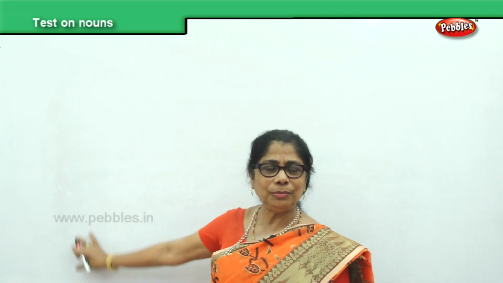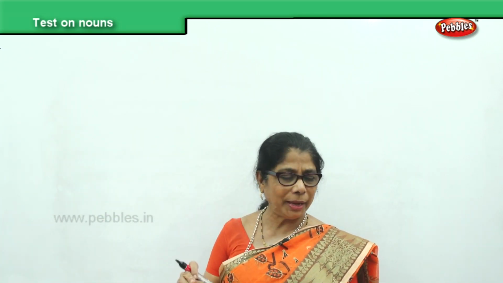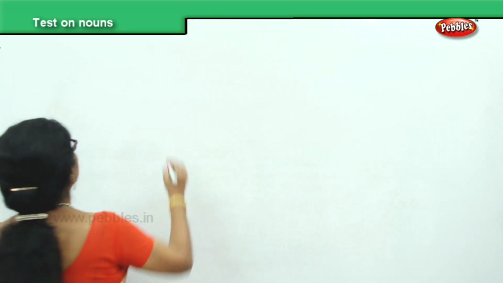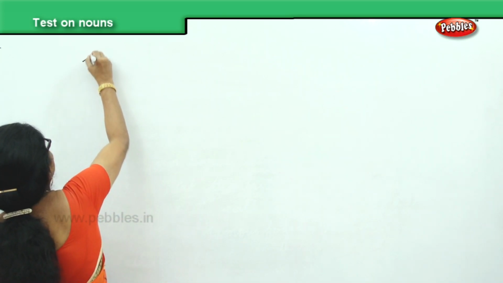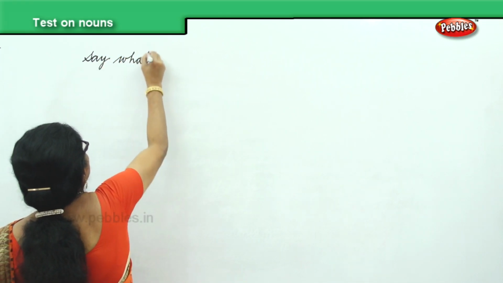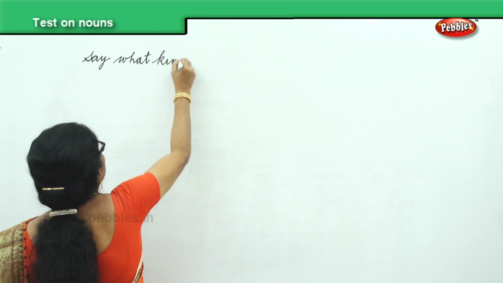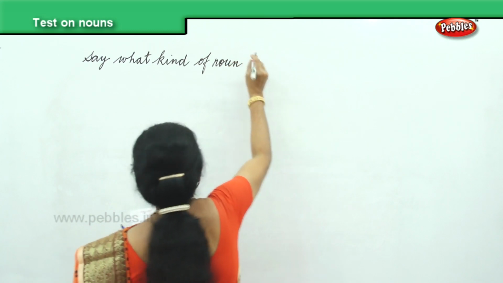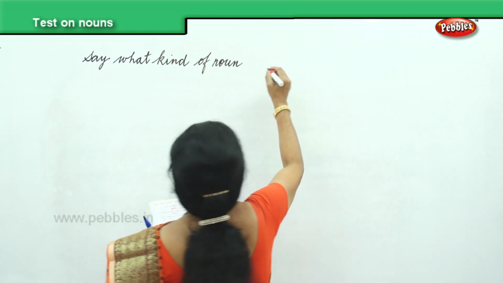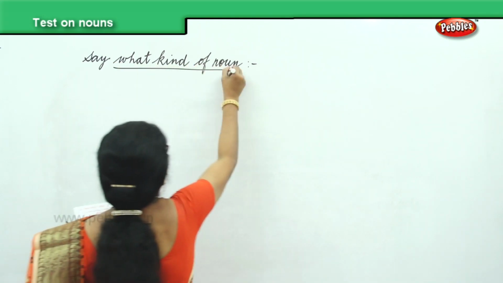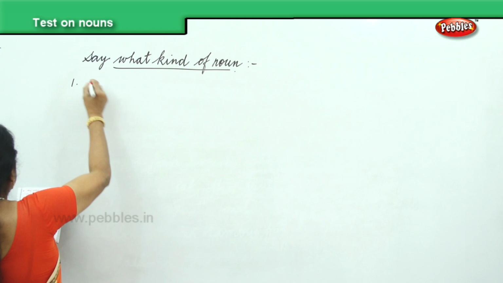I'm going to write down a few sentences for you, and we are going to pick out whether it's an abstract, common, proper, material noun. Say what kind of noun these are. That's what we are going to do. Look at the first sentence.